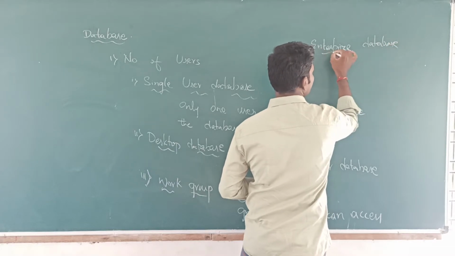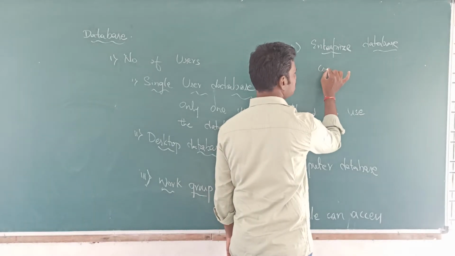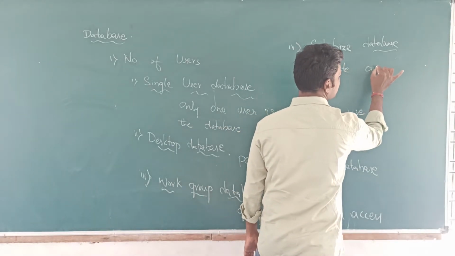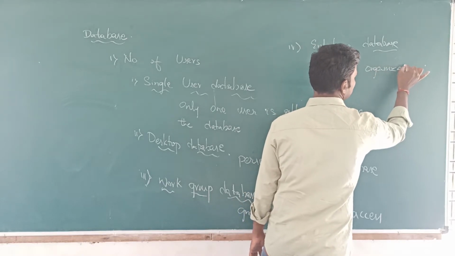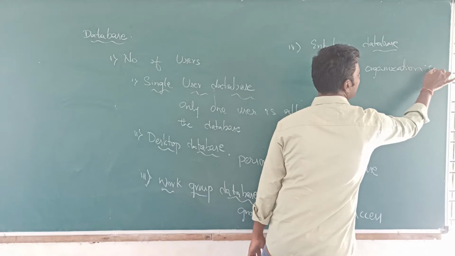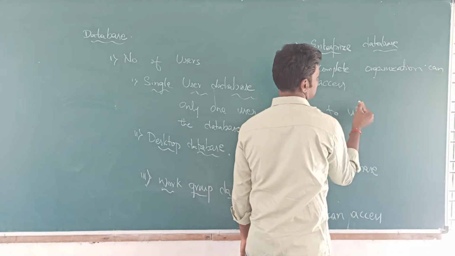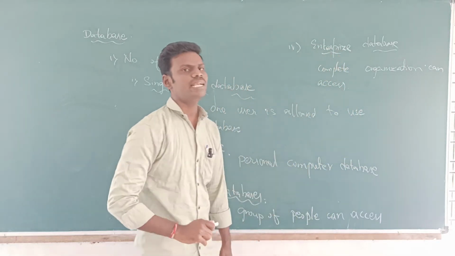So such kind of database is called an enterprise database. The complete organization can access this enterprise database.